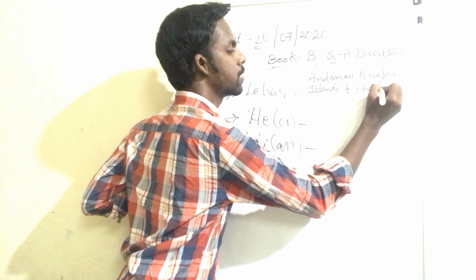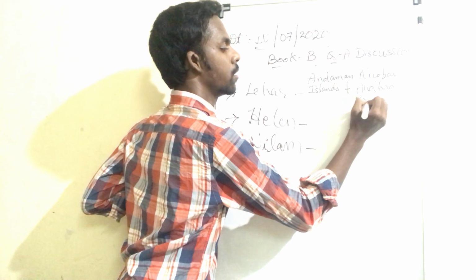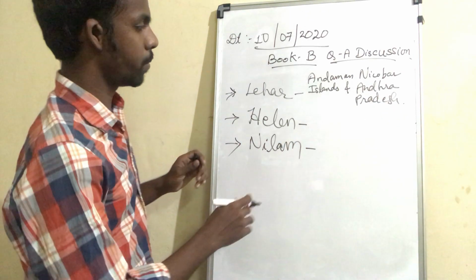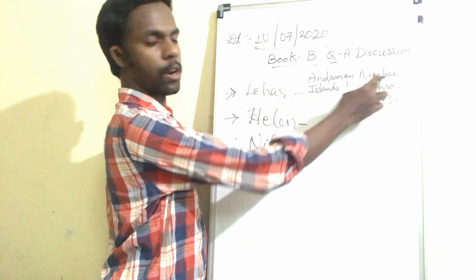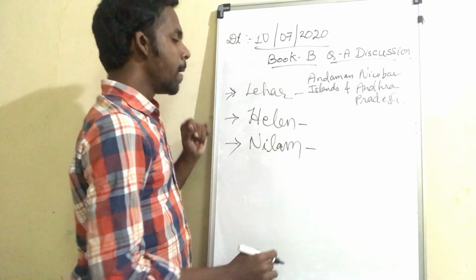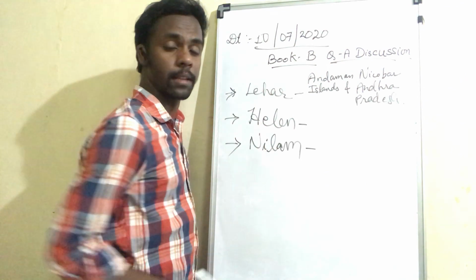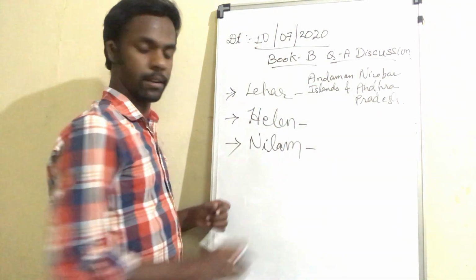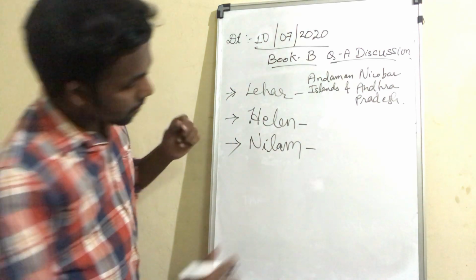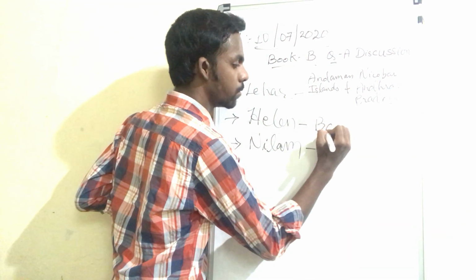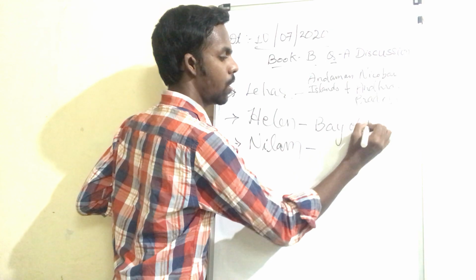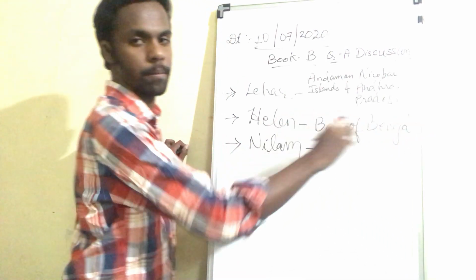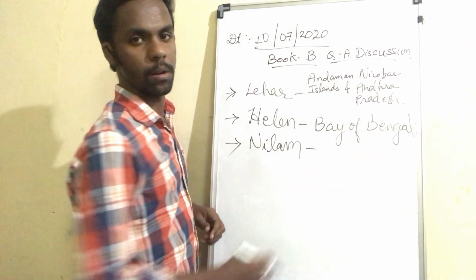In these 2 places this cyclone occurred. I hope you can see. What is the second name? It's Helen. Helen occurred in the Bay of Bengal.